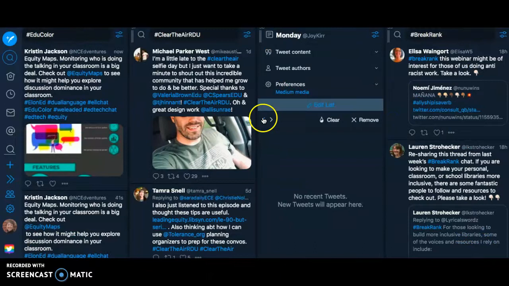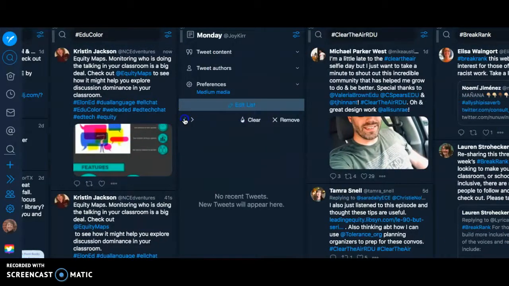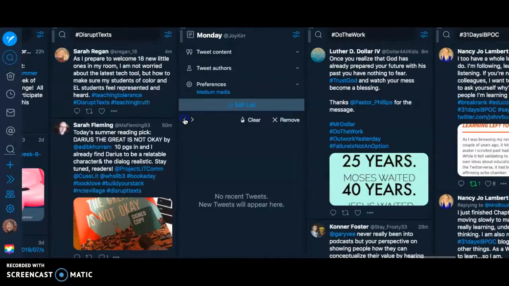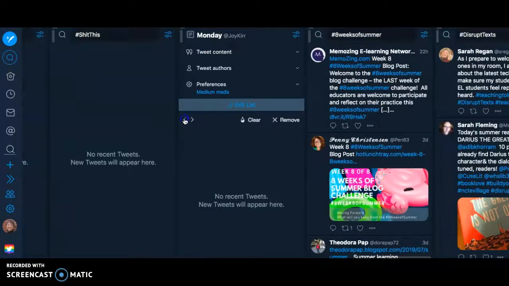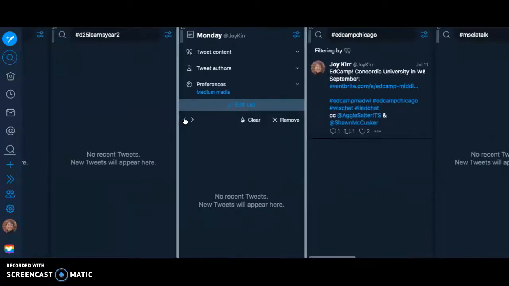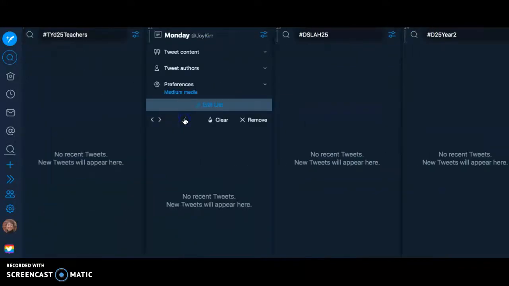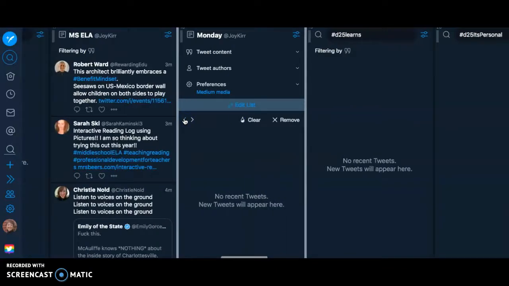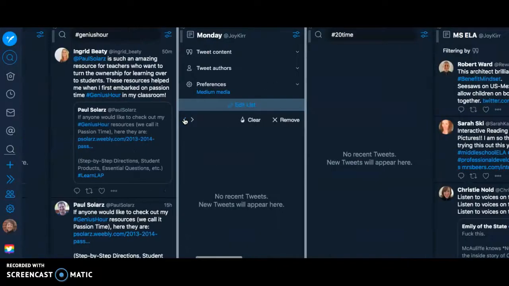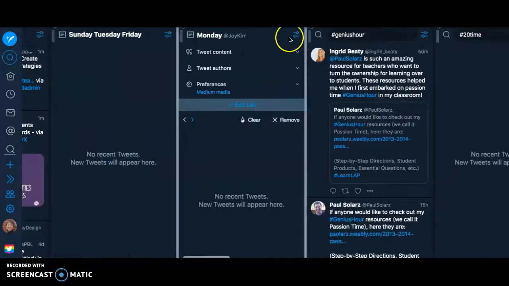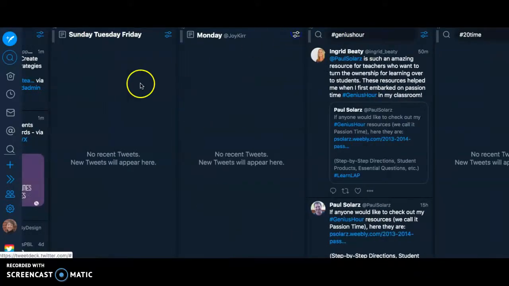Now these people I've decided will be people that really give me common sense things like, oh my gosh, why didn't I think of that? Or they share lots of resources. That's what I've decided to look at on Mondays. And again, this might change. But this is one way that I'm deciding to organize. So I will share with you that I'm just using days of the week because I figured that would be easier for me. Oops, I want it to the right of Sunday, Tuesday, Friday. And I'm going to leave it there.